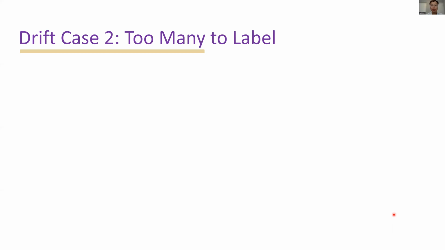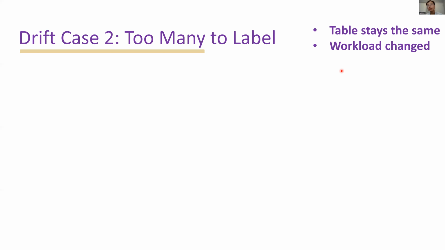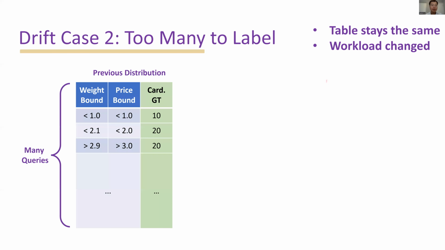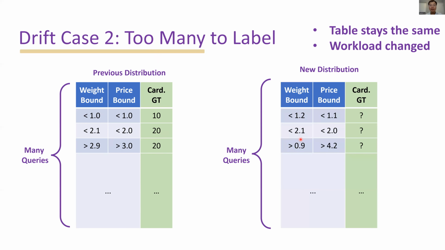In drift case 2, we have too many workloads to label. We also have the workload distribution shift, where the data table stays the same and the workload changed. The previous distribution is similar to the previous case, where I have lots of queries. And in the new distribution, we also have many different queries. The problem is we don't have the labels for them.